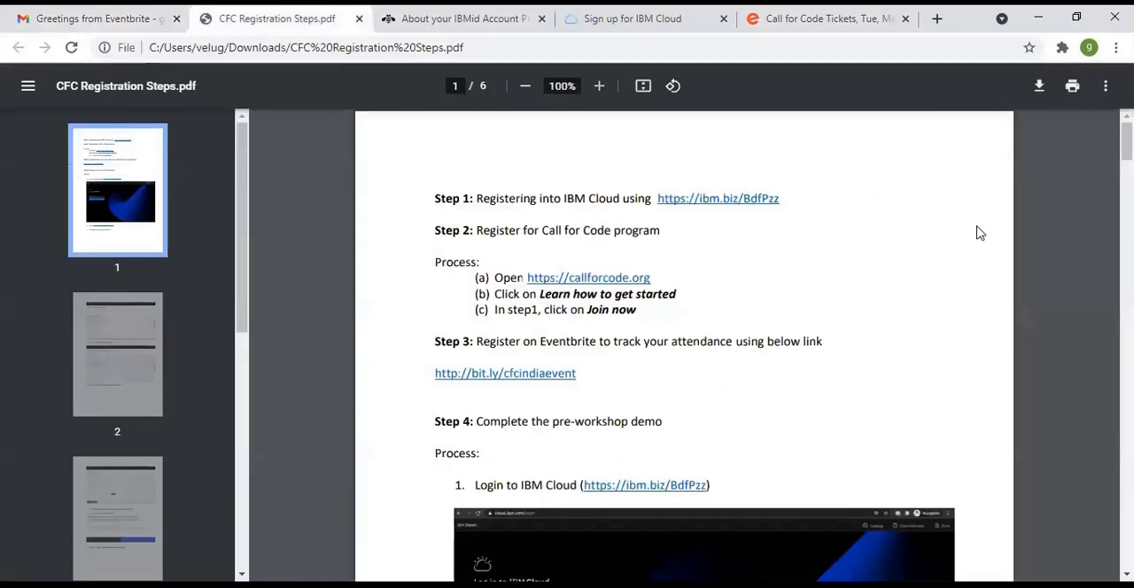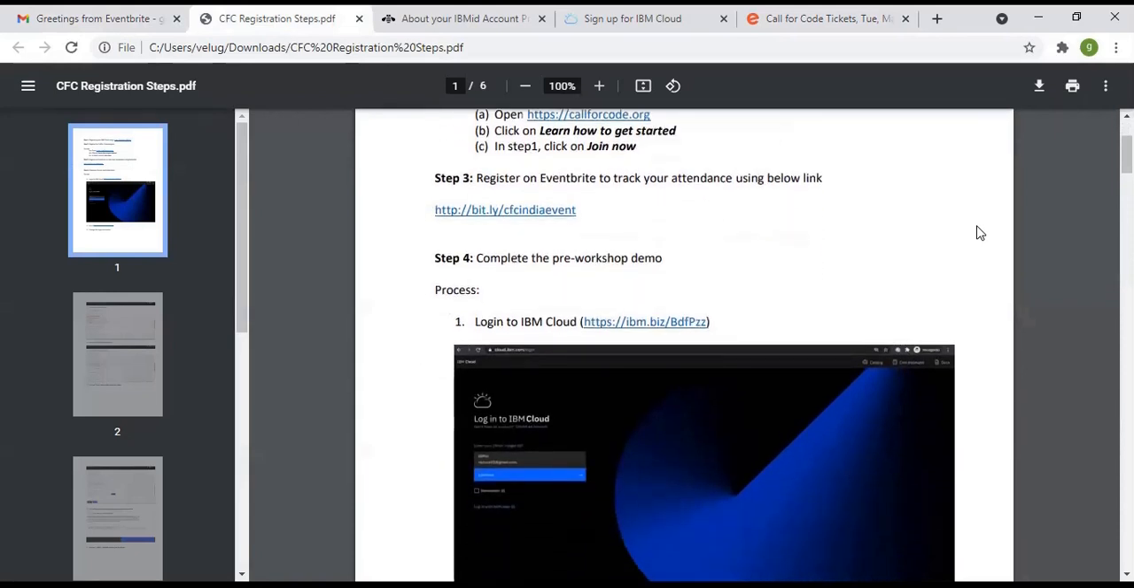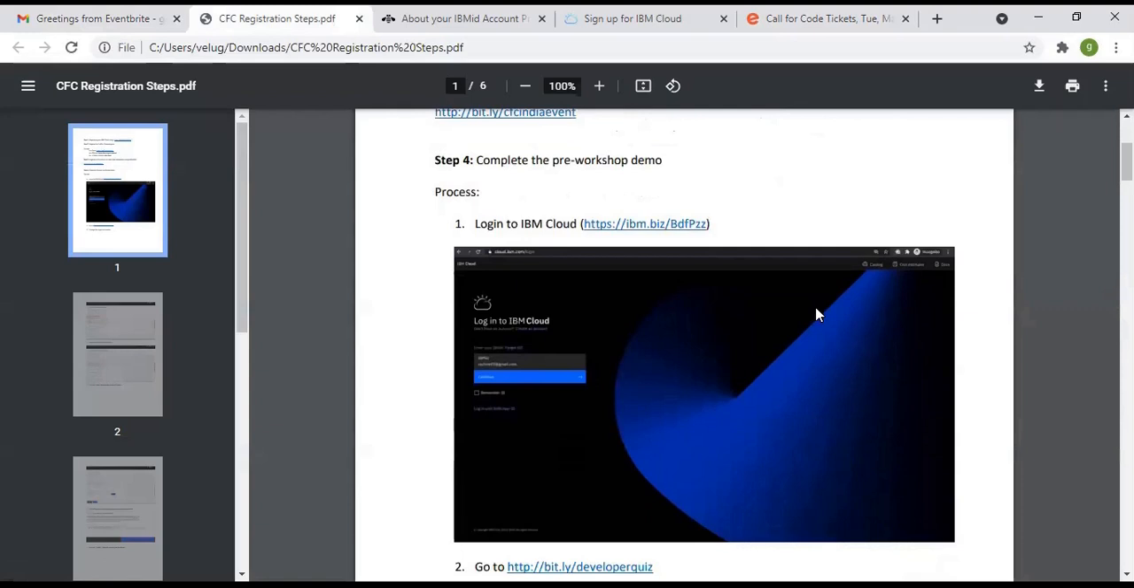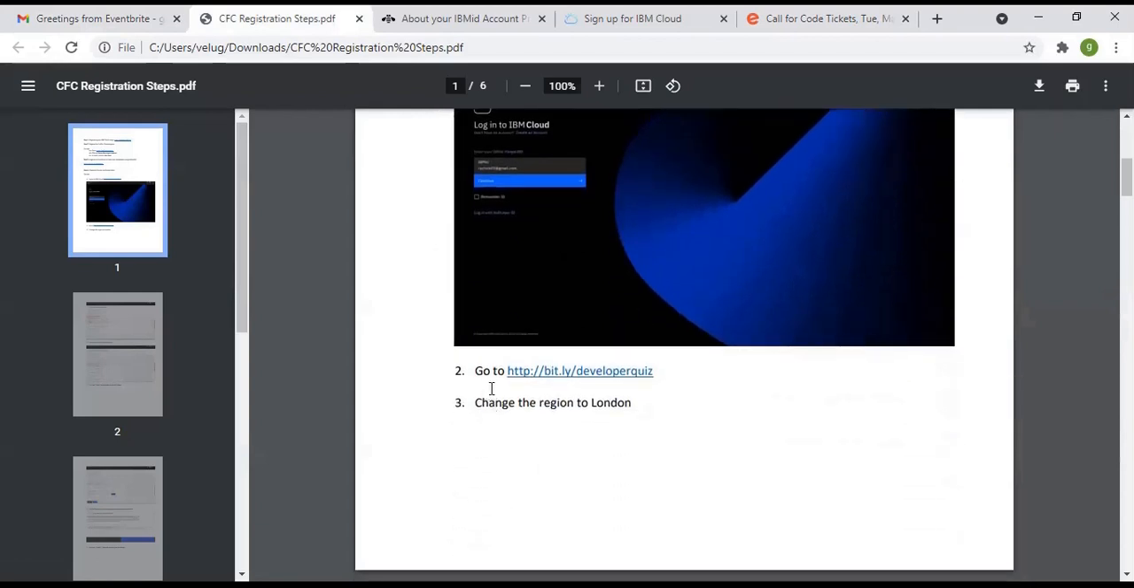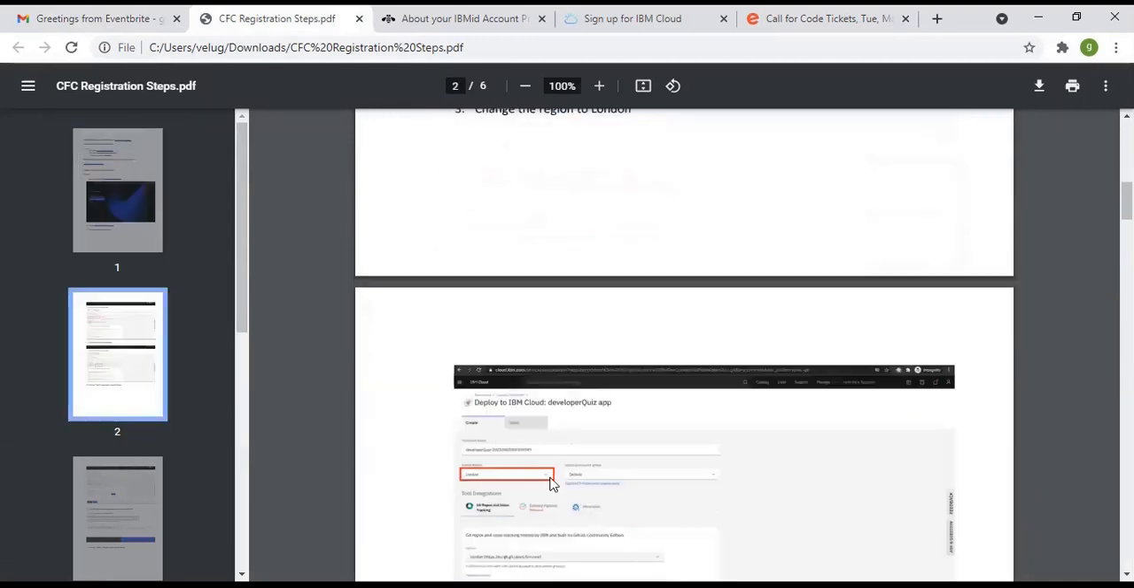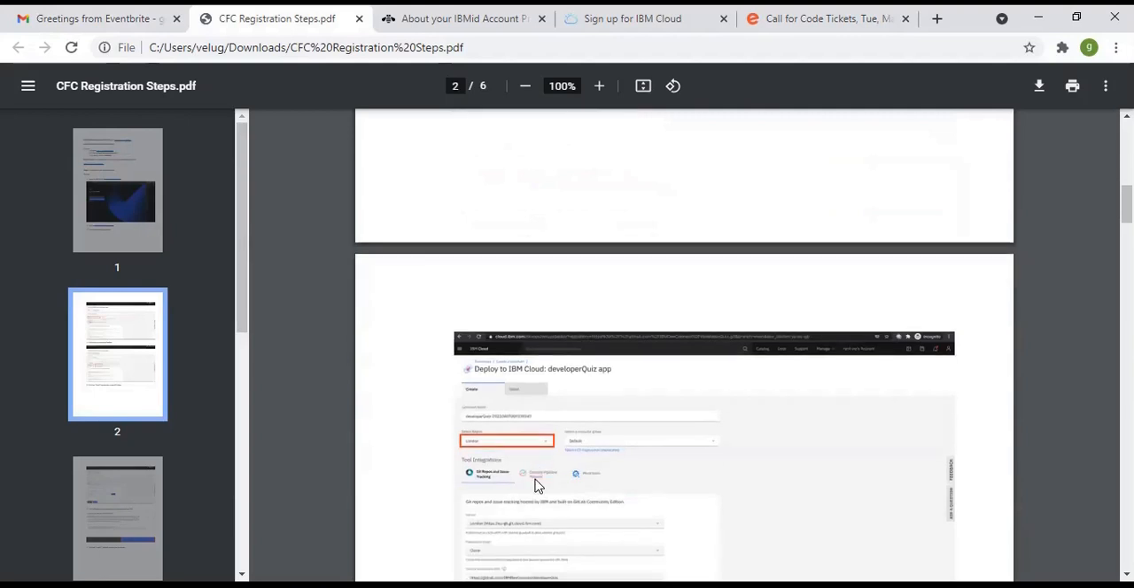Now we will see the fourth step, that is not mandatory, but this may be helpful for your workshop. The complete pre-workshop demo. Okay, so please log into the IBM Cloud with the help of credentials. Here the URL is the same as the first step URL. After that, the second step is please go to this URL, http://bit.ly/developer quiz. The third one is please change the region to London.